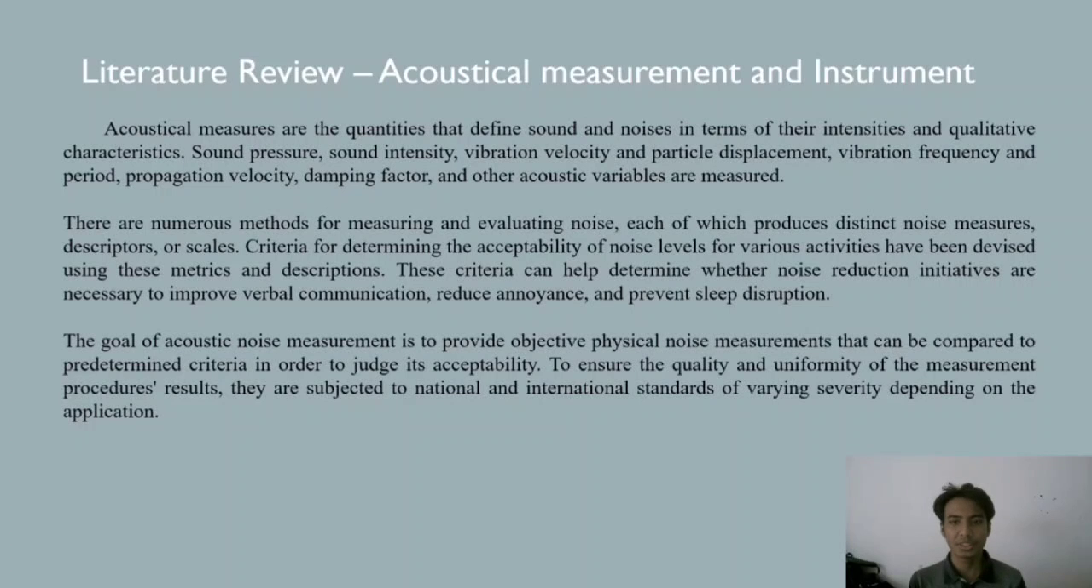The first is acoustical measurement and instrument. Acoustical measures are the quantities that define sound and noise in terms of their intensity and qualitative characteristics. Sound pressure, sound intensity, vibration velocity and particle displacement, vibration frequency and period, propagation velocity, damping factor, and other acoustic variables are measured. There are numerous methods for measuring and evaluating noise, each of which produces distinct noise measures, descriptors, and scales. Criteria for determining the acceptability of noise levels for various activities have been devised using these metrics and descriptions. These criteria can help determine whether noise reduction initiatives are necessary to improve verbal communication, reduce annoyance, and prevent